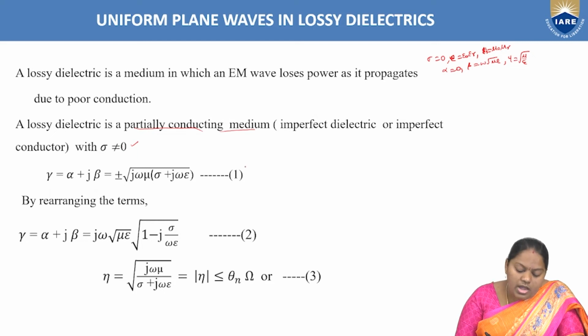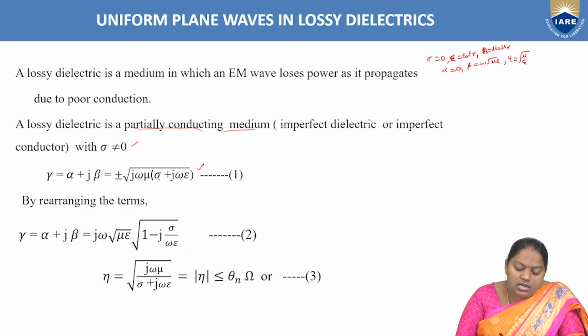As we are going to analyze uniform plane wave or electromagnetic wave propagation in the lossy dielectric medium, we need to consider the propagation constant gamma and intrinsic impedance eta. The propagation constant gamma equal to alpha plus j beta, which is equal to the square root of j omega mu into sigma plus j omega epsilon.